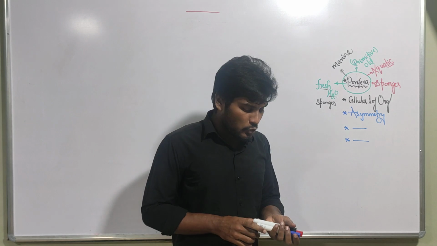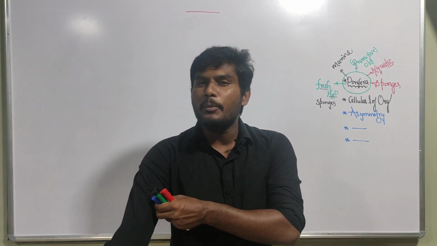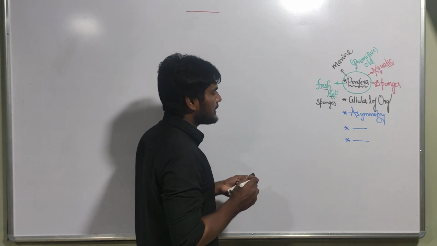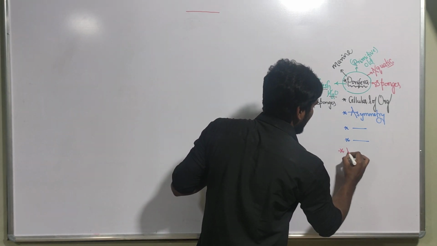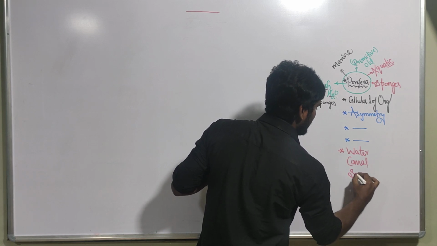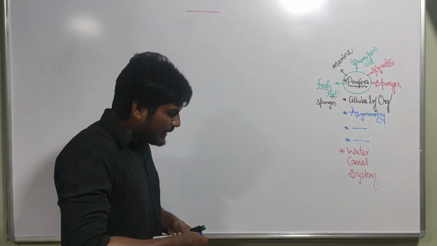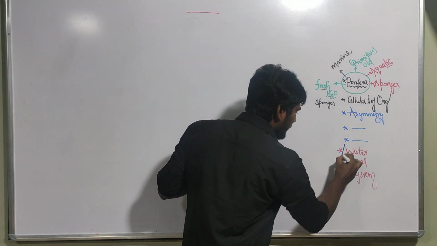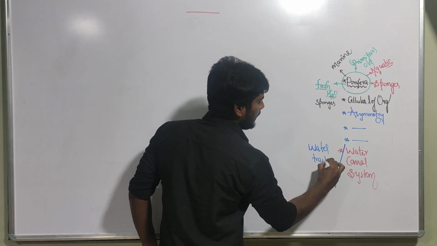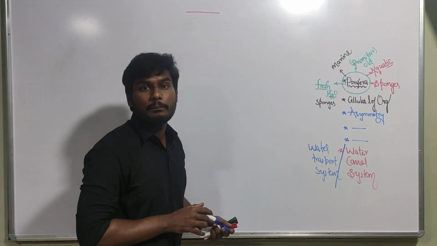But these sponges show one special type of system. What is the special type of system present in the poriferans? The special system present in poriferans is the water canal system. Very important. These organisms show the water canal system, and it is also called by another name, the water transport system. Both are the same.